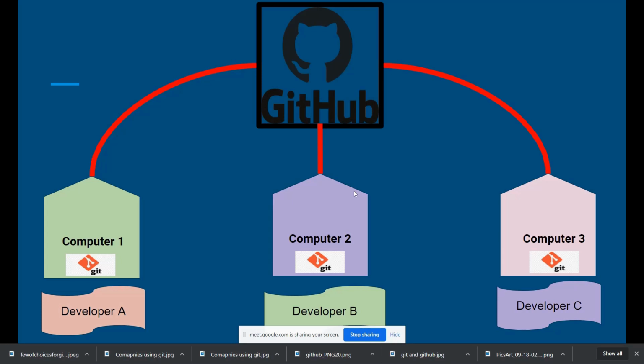GitHub is a repository management tool that we use to push our code and maintain our code centrally. Now that your code is present on GitHub, these three computers can access it very easily with the command line tool called Git.